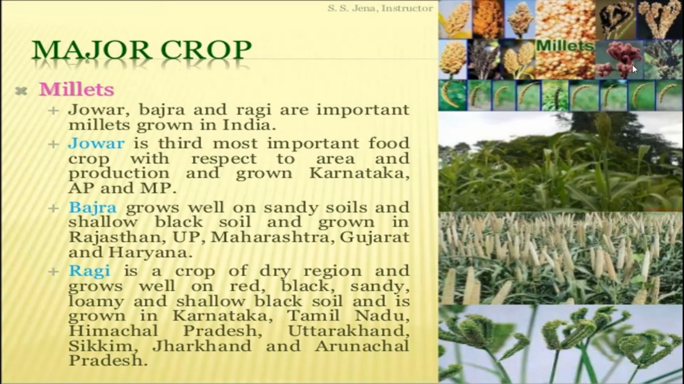Okay, Ragi is a crop of dry regions and grows well on red, black, sandy, loamy and shallow black soils. Major Ragi producing states are Karnataka, Tamil Nadu, Himachal Pradesh, Uttarakhand, Sikkim, Jharkhand and Arunachal Pradesh. So these are the states producing Ragi more. What are the major Ragi producing states? Karnataka, Tamil Nadu. See, Tamil Nadu is one of the Ragi producing states. And Himachal Pradesh, Uttarakhand, Sikkim, Jharkhand and Arunachal Pradesh.